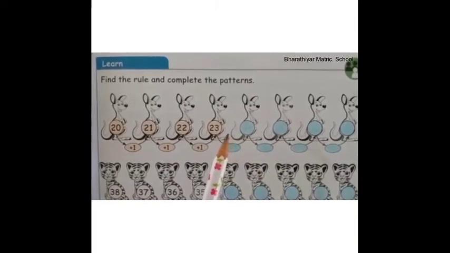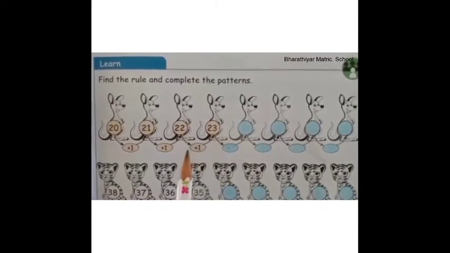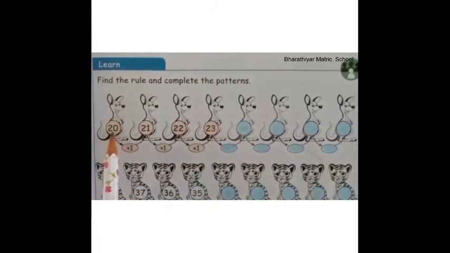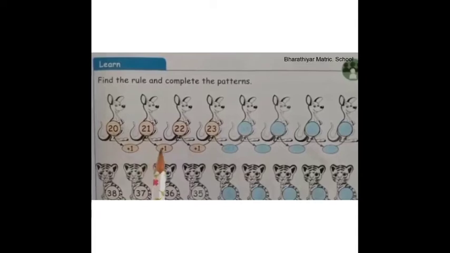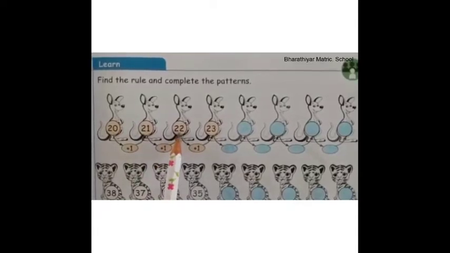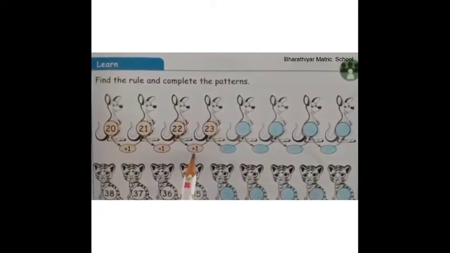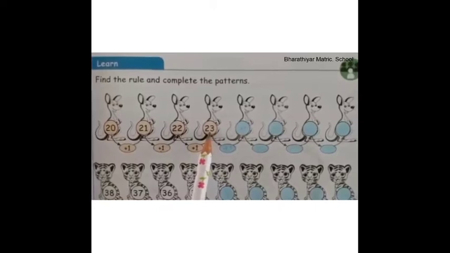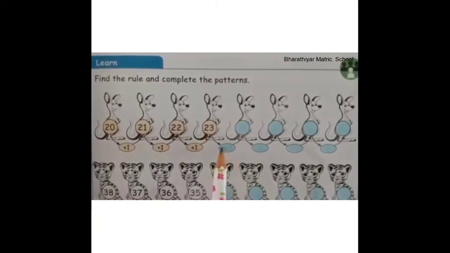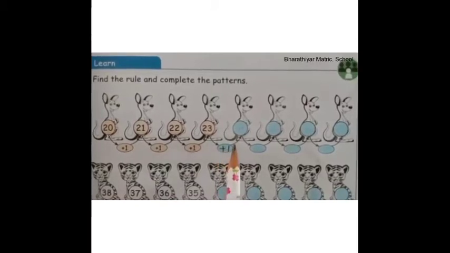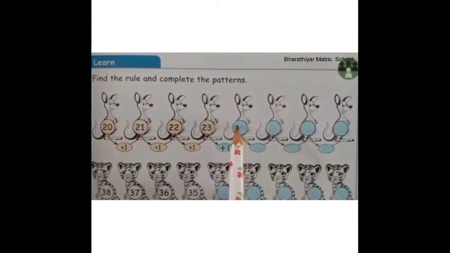Shall we start writing the numbers? 20 plus 1, 21. 21 plus 1, 22. 22 plus 1, 23. Now tell me children, 23 plus 1 is equal to 24.